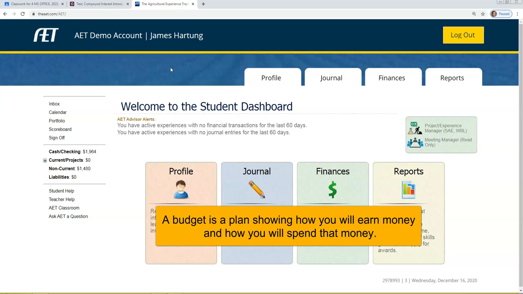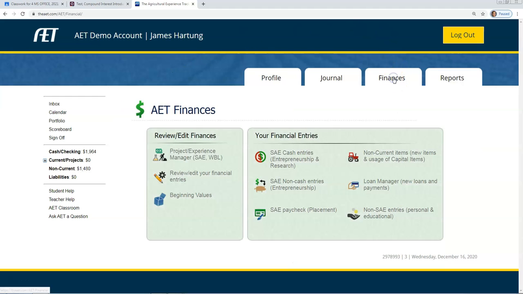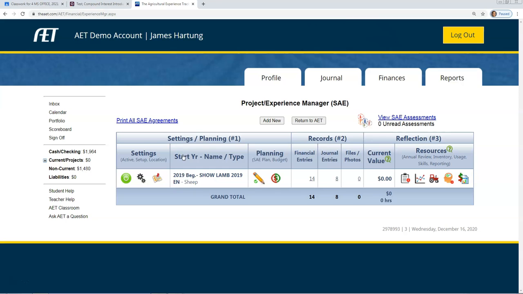So a budget is a plan. It's a plan on how you're going to earn money and how you're going to spend that money. And so within the AET, you would go over to Finances, click on your Experience, and here's the LAM that we set up, the Show LAM for 2019.